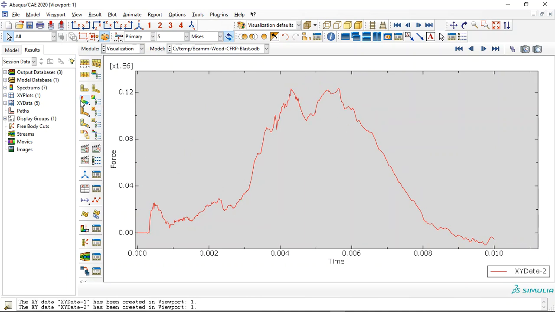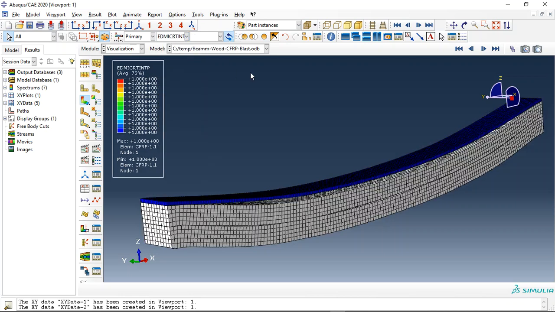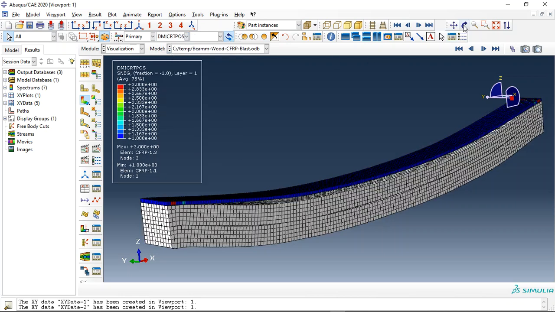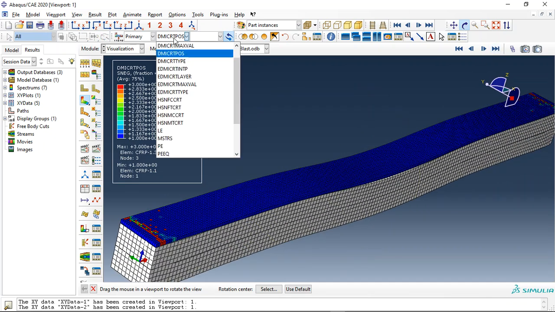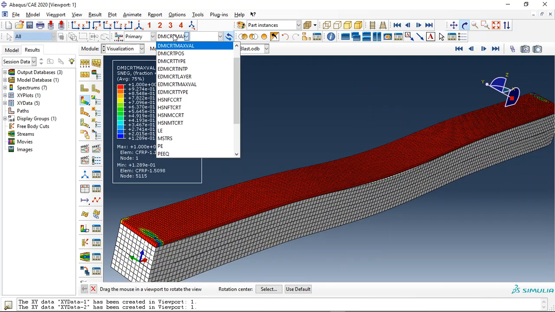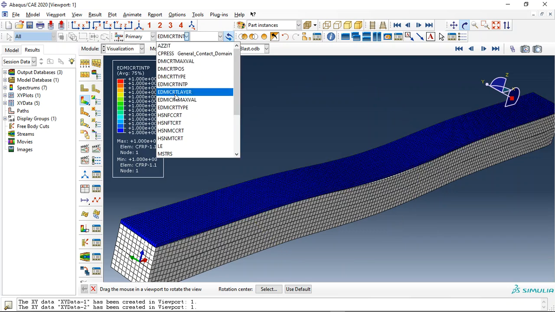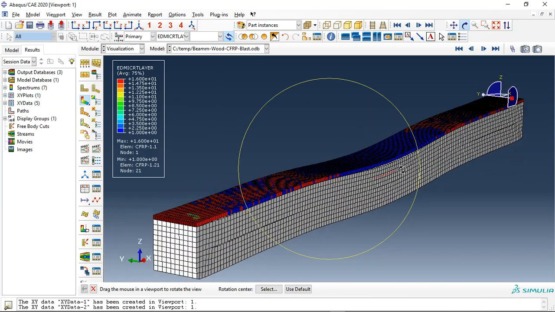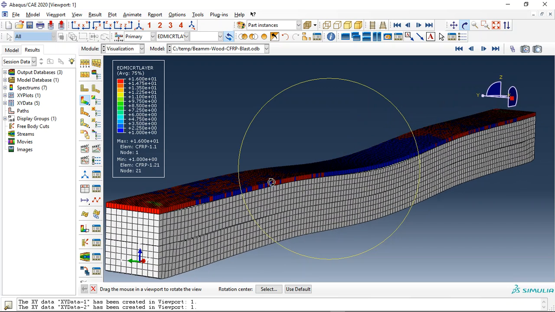This is the reaction force diagram. Okay, so if you need anything of this simulation, like the result for the damage, stress, strain, displacement, force, anything, you can get it.